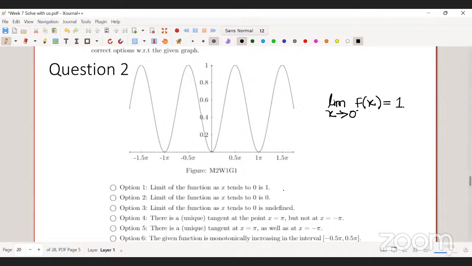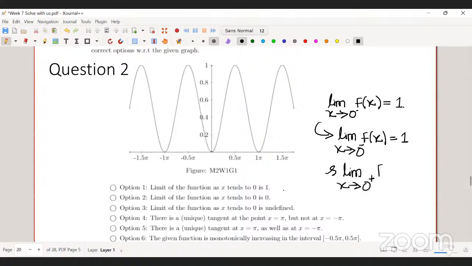1. So that means it's saying the left hand limit is also 1, and the right hand limit is also 1.